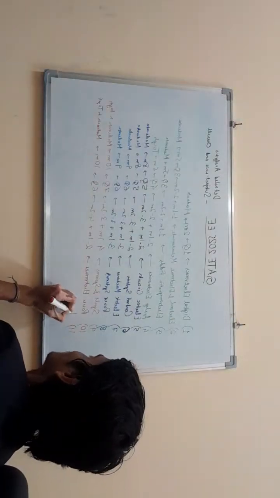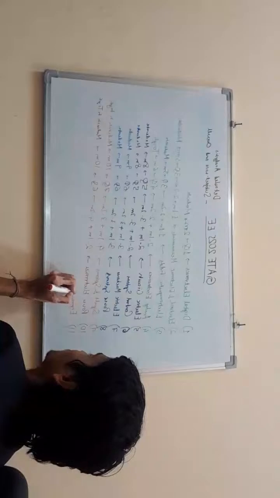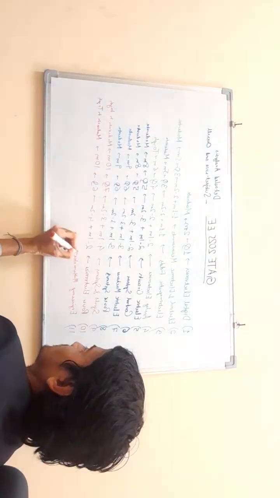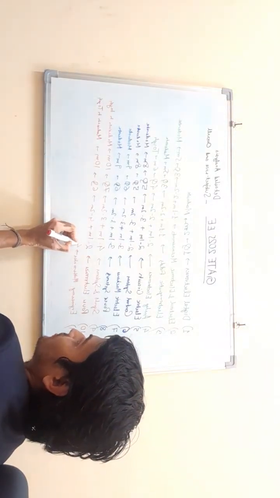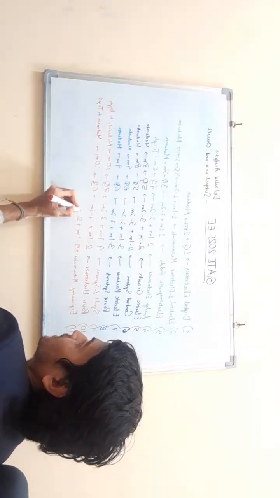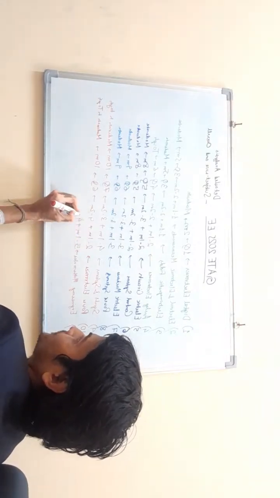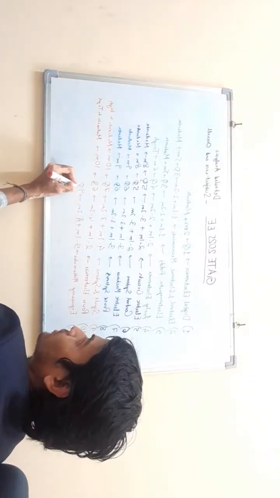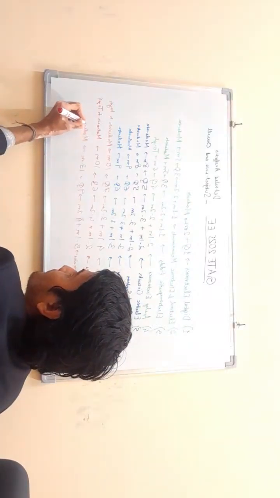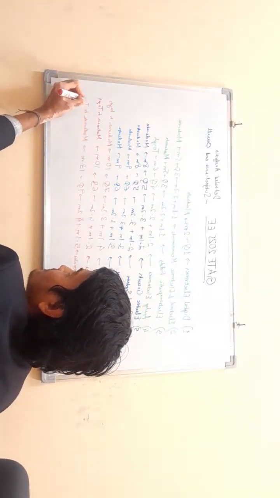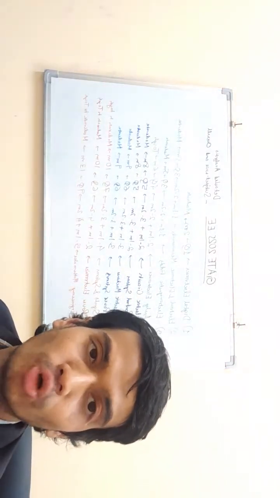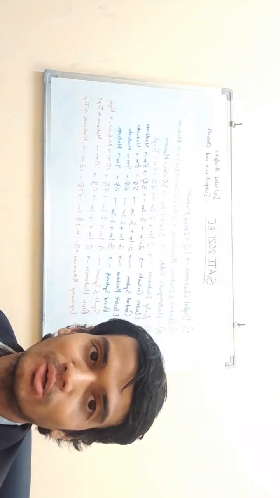Now the last 2 subjects left are engineering mathematics and general aptitude. Engineering mathematics, as usual, the pattern is fixed: 5 1-mark and 4 2-mark questions. So 9 questions of 13 marks. This was also moderate to tough, because questions came from some unexpected topics like joint probability distribution. 2 questions came, that too.